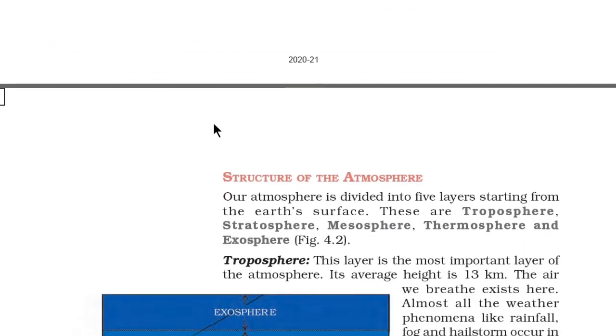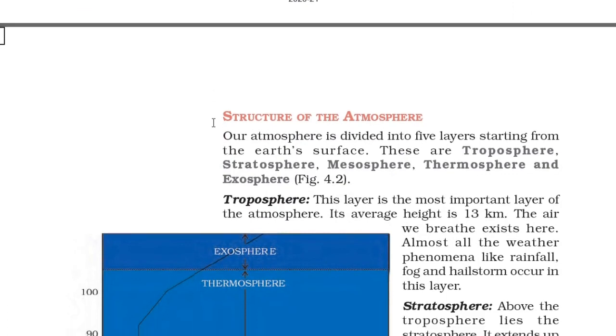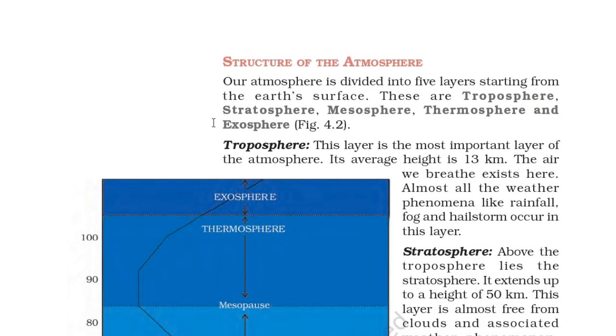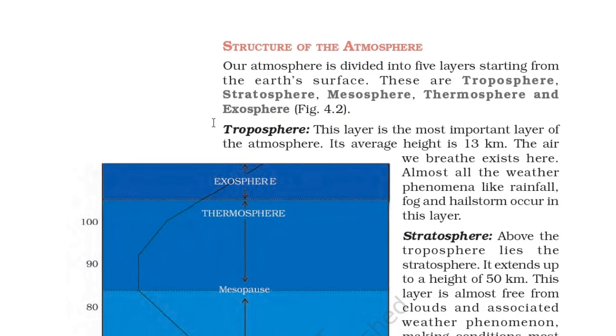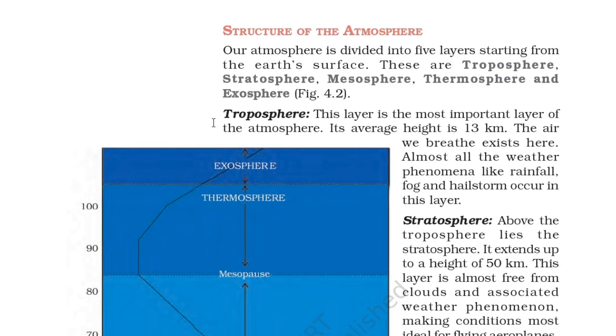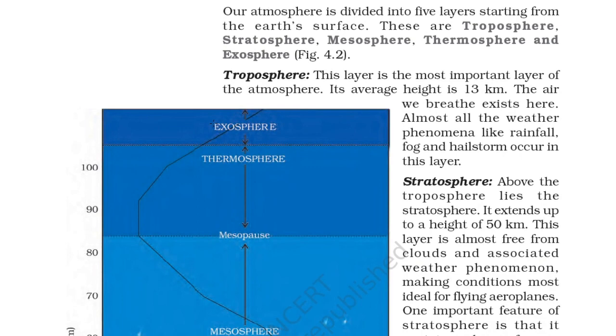So the structure of atmosphere. Our atmosphere is divided into 5 layers starting from the Earth's surface. There are troposphere, stratosphere, mesosphere, thermosphere and exosphere. So you can see in figure 4.2,